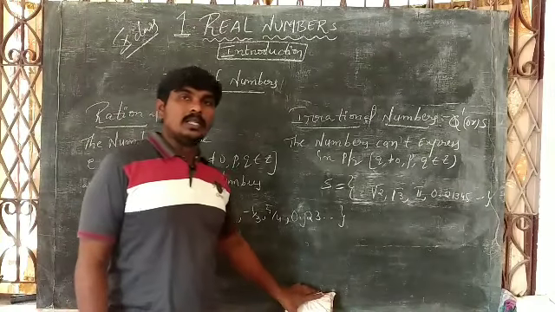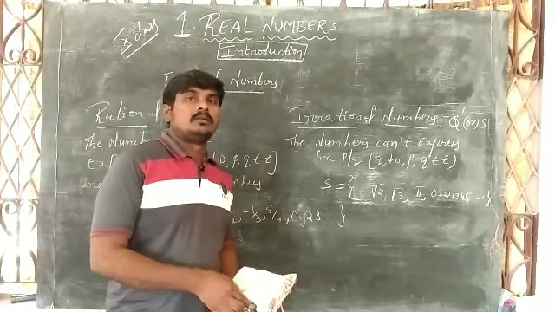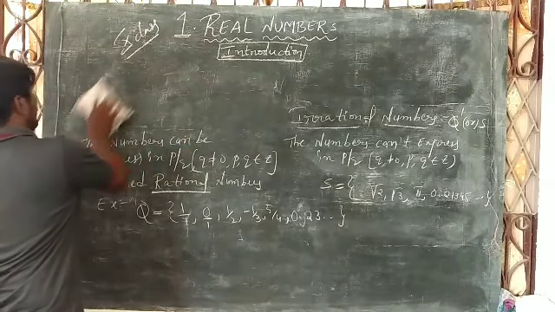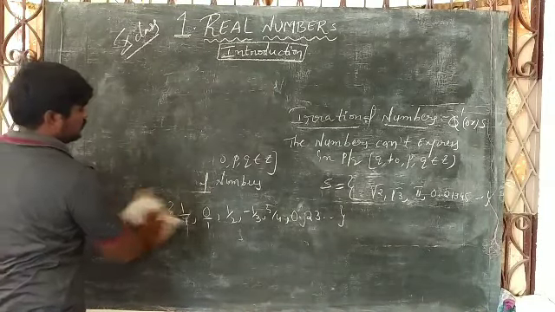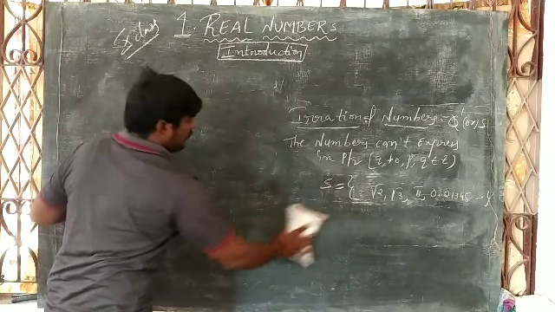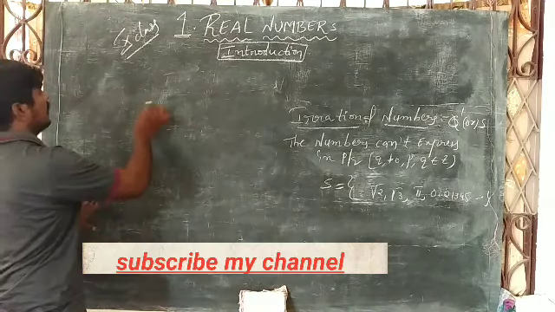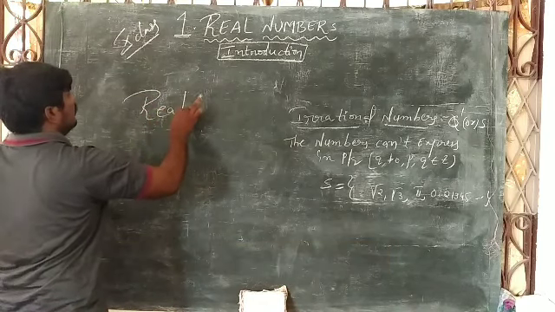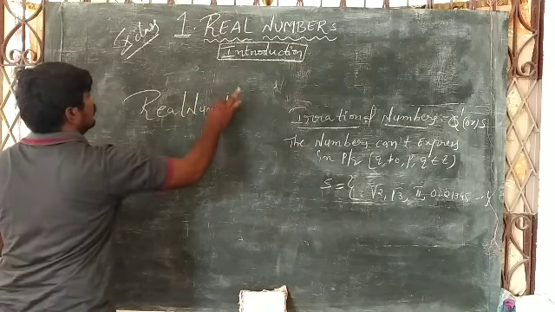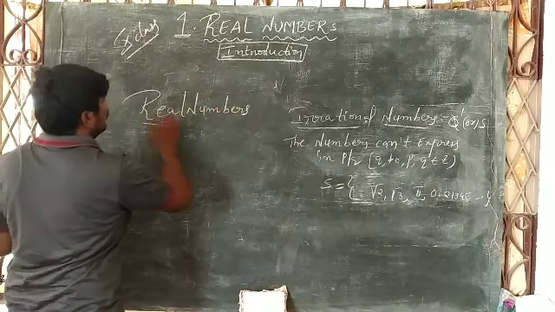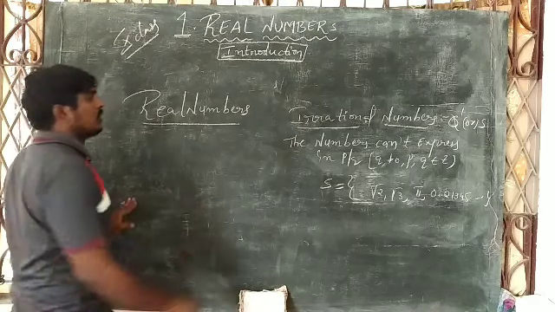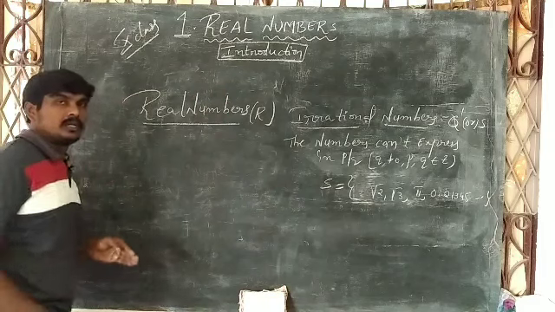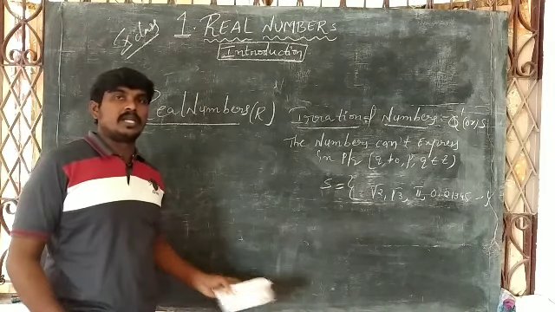Now the last one is real numbers. You know about real numbers. Okay students, real numbers means the combination of rational and irrational numbers. Real numbers are represented by capital R.